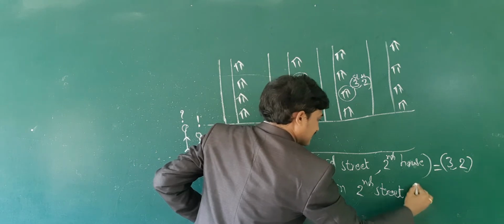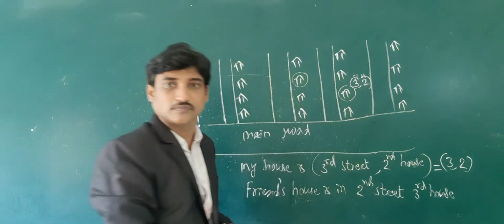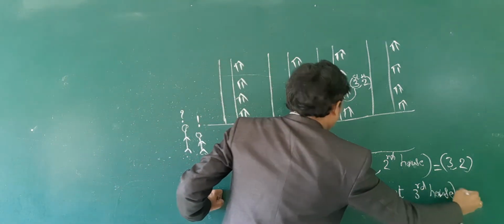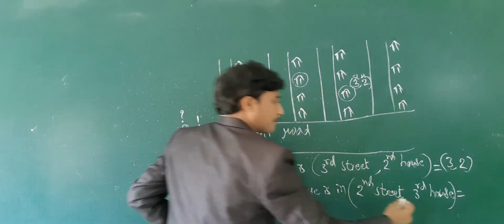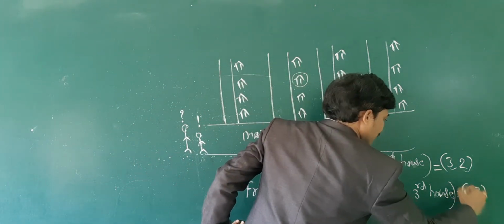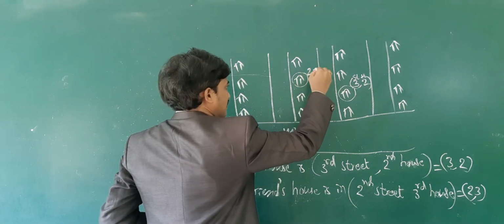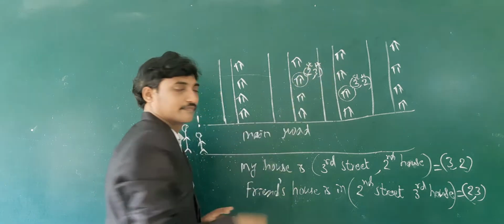Second street, third house gives the location of your friend's house. I denote it with (2, 3): street number 2, house number 3.